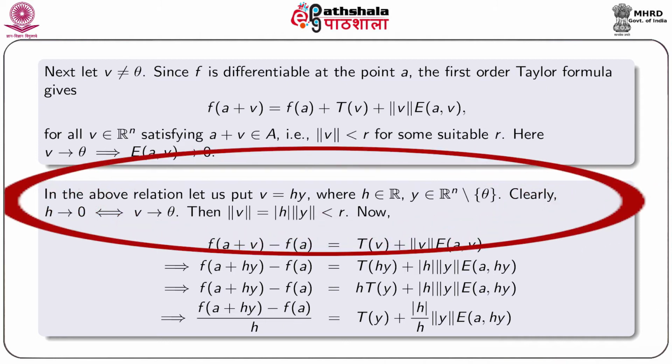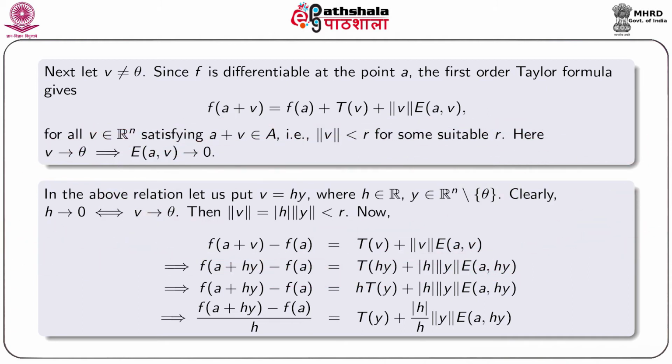In the above relation, we put v equal to h y, where h is a real number and y is a non-zero vector from Rn. Clearly, h tends to 0 if and only if v tends to the null vector. Then norm of v equal to norm of h y, that is mod h norm y less than r.